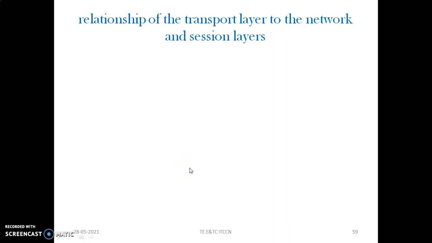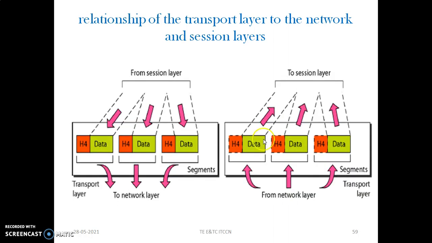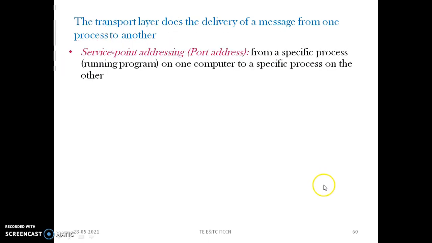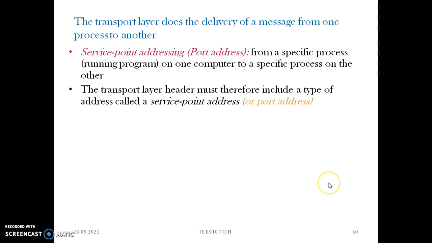In the earlier session, we were learning about the transport layer, which is above the network layer and below the session layer. It has the major task of process-to-process delivery from the source to the destination machine. So we have seen it performs the responsibility of service point addressing, which is also called port addressing. Every process has been assigned one port address. So process-to-process delivery with the help of the port addresses is done by the transport layer.